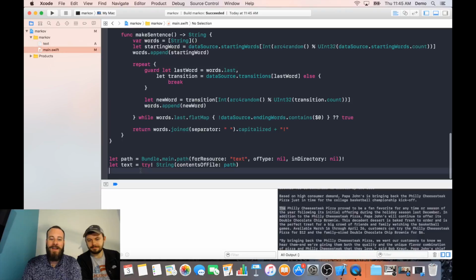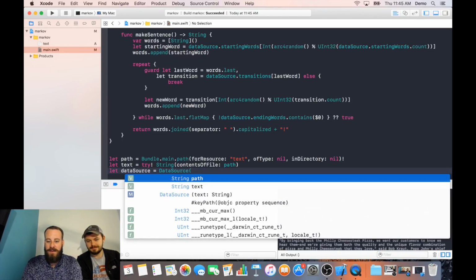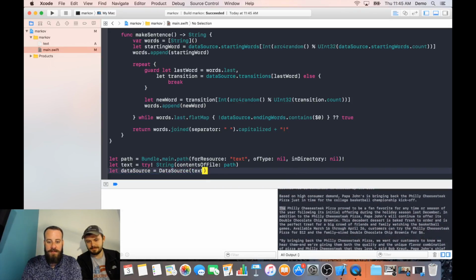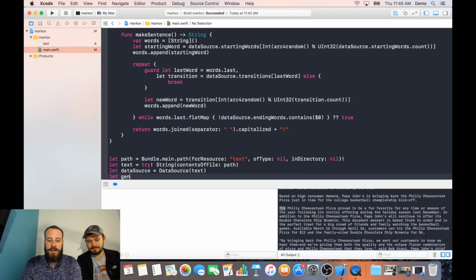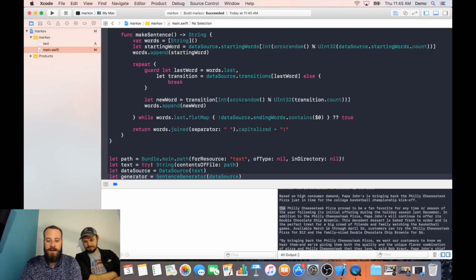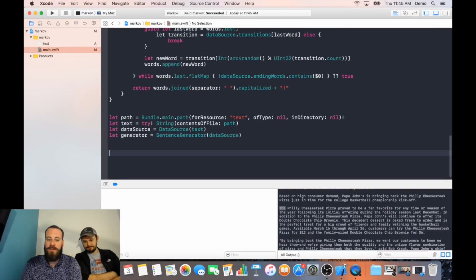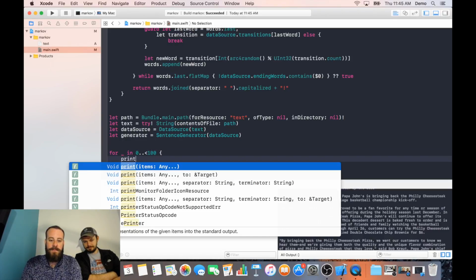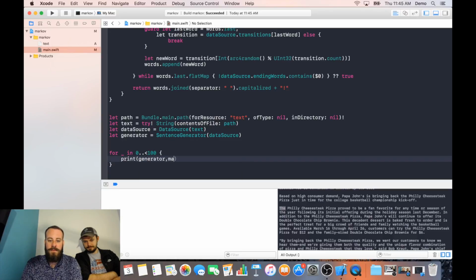So let's use this thing. Let's make a data source and give it the text. And then we'll let our generator equal a sentence generator with our data source there. That should do it. So let's make a few sentences here. Let's do 100 of them. There we go. All right, let's see if it works.